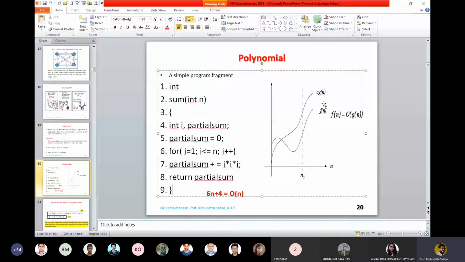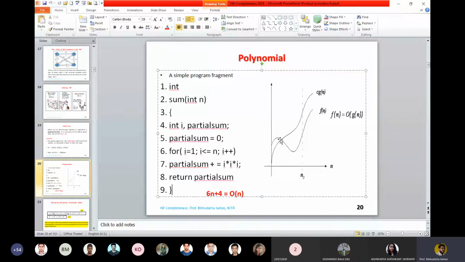Now you need to find a big O notation. Big O is an upper bound, but big O is not the least upper bound. So we are finding a function that covers. What about this point? You see the behavior of the function is not clear.